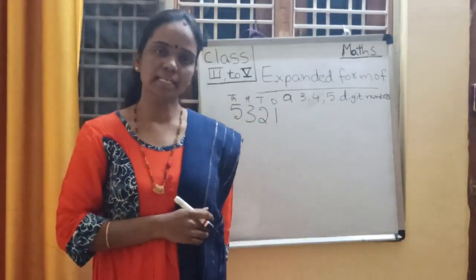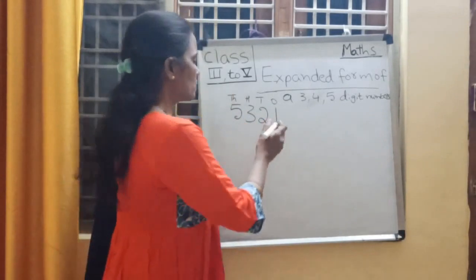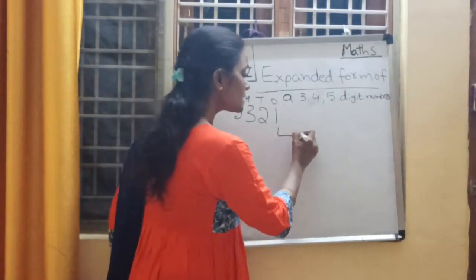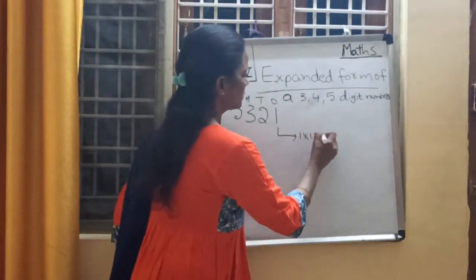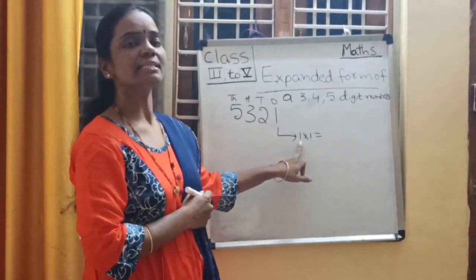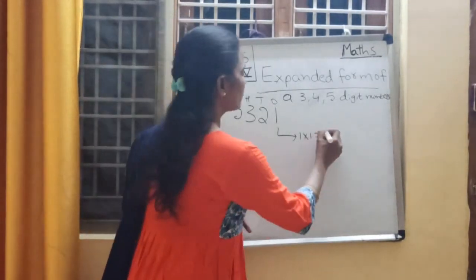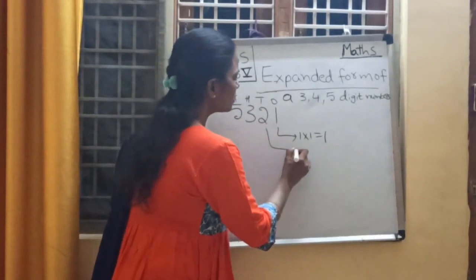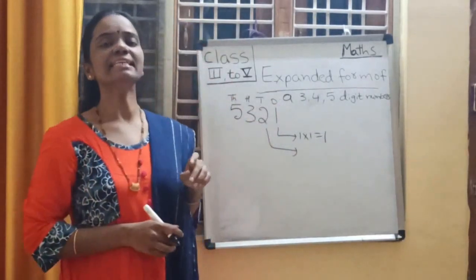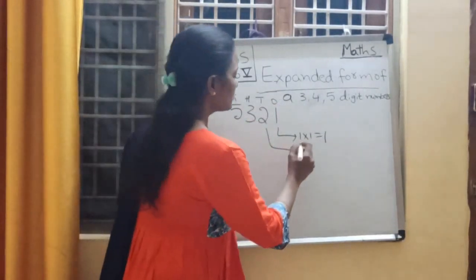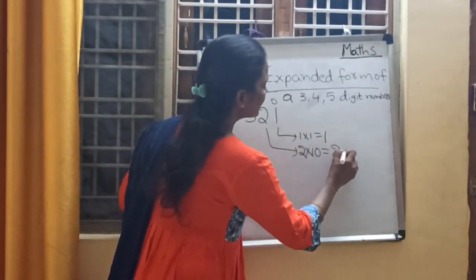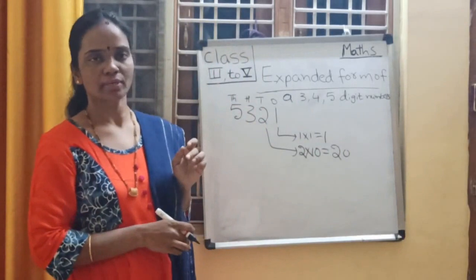First write down the place values. So what is the place value of 1? 1 is in which place, children? Yes, ones place. So the place value of 1 is 1 into 1, 1. Then what is the place value of 2? As 2 is in tens place, 2's place value is 2 into 10. 20 is the place value of 2. Right?